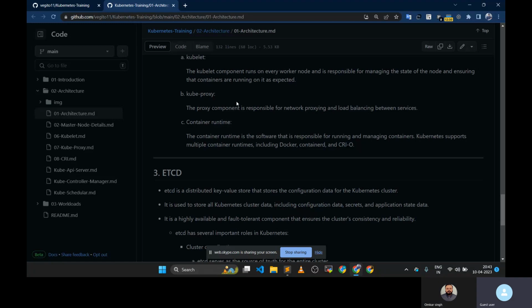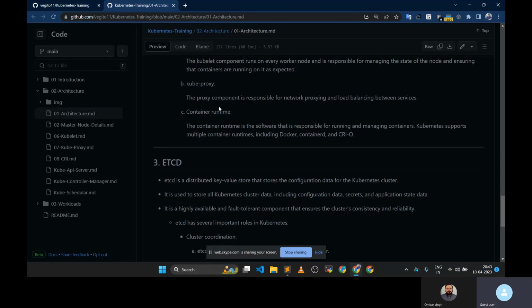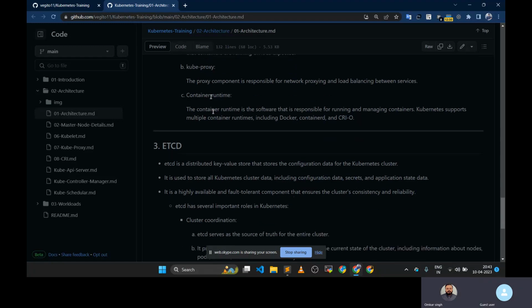Interconnectivity means, suppose one pod wants to connect with another pod. So it will handle the interconnectivity between these things. So how does it handle it? It handles it using iptables. Okay. We are going to see this in depth also. So for 2 or 3 days we are going to look only at the architecture.